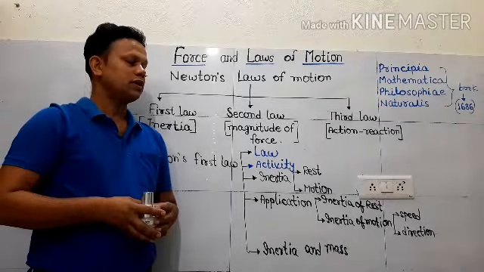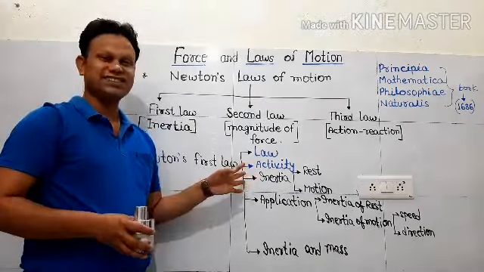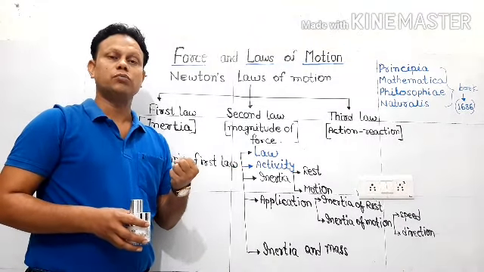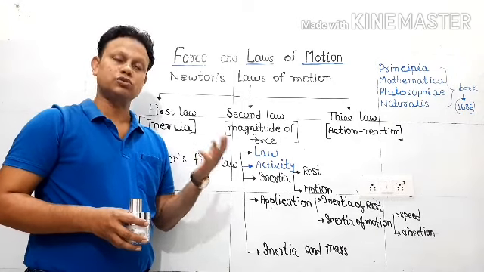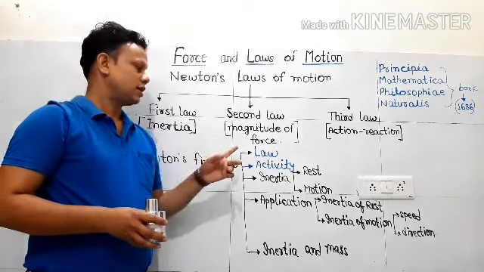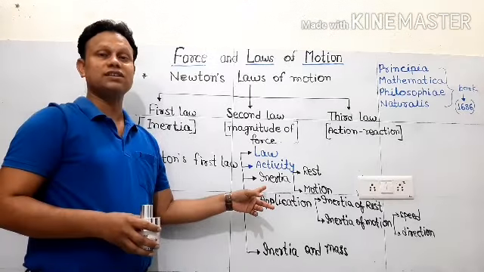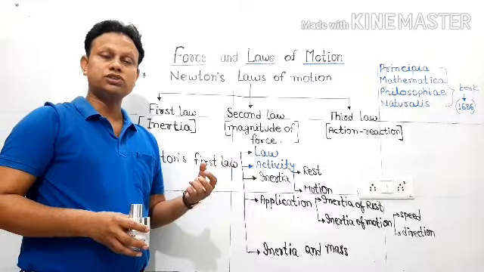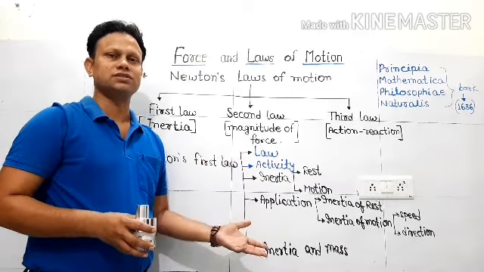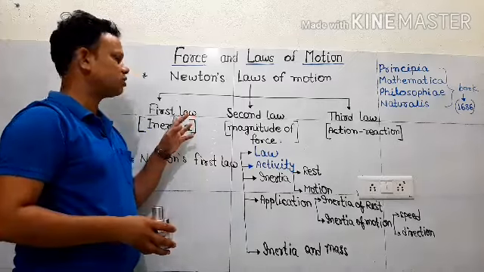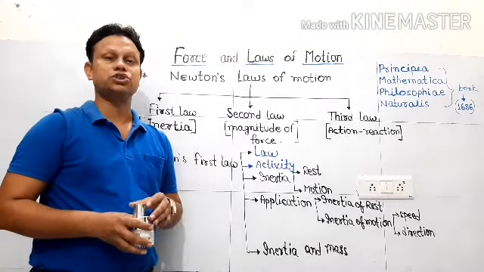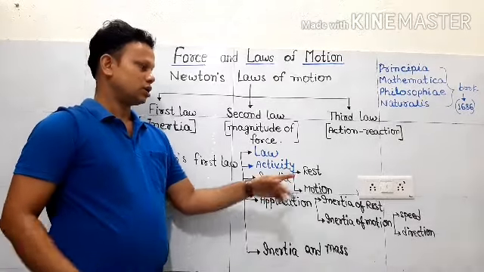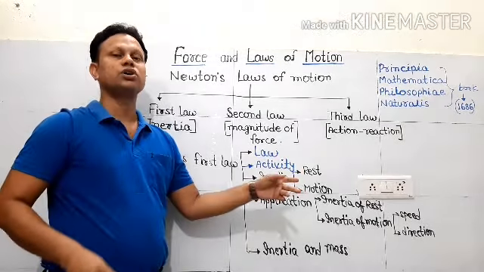Now, if we talk about inertia, that is the tendency to be in the same state of motion or at rest, that means in uniform motion or rest, this tendency is only known as inertia. So if you think about the law, actually it is talking about a tendency to not change, and that means inertia. So that's why the first law is also known as the law of inertia. Inertia is divided into two parts: inertia of rest and inertia of motion.